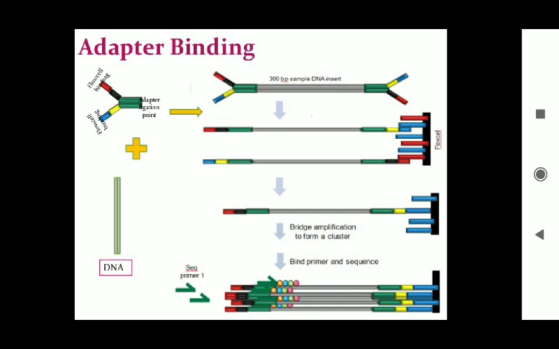Then amplification, which means the library will be amplified, using PCR also. After that there is sequencing. You can see there is a bind primer and sequences. So these are the basic steps of all next generation methods of DNA sequencing.